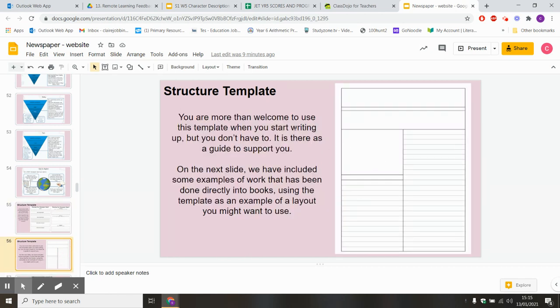So you are more than welcome to use this template when you are starting to write up, but you don't have to. It is here to guide and support you. On the next few slides, we've also included elements of how you might like to lay out your writing when you come to doing your first draft and writing it up in your extended writing books.